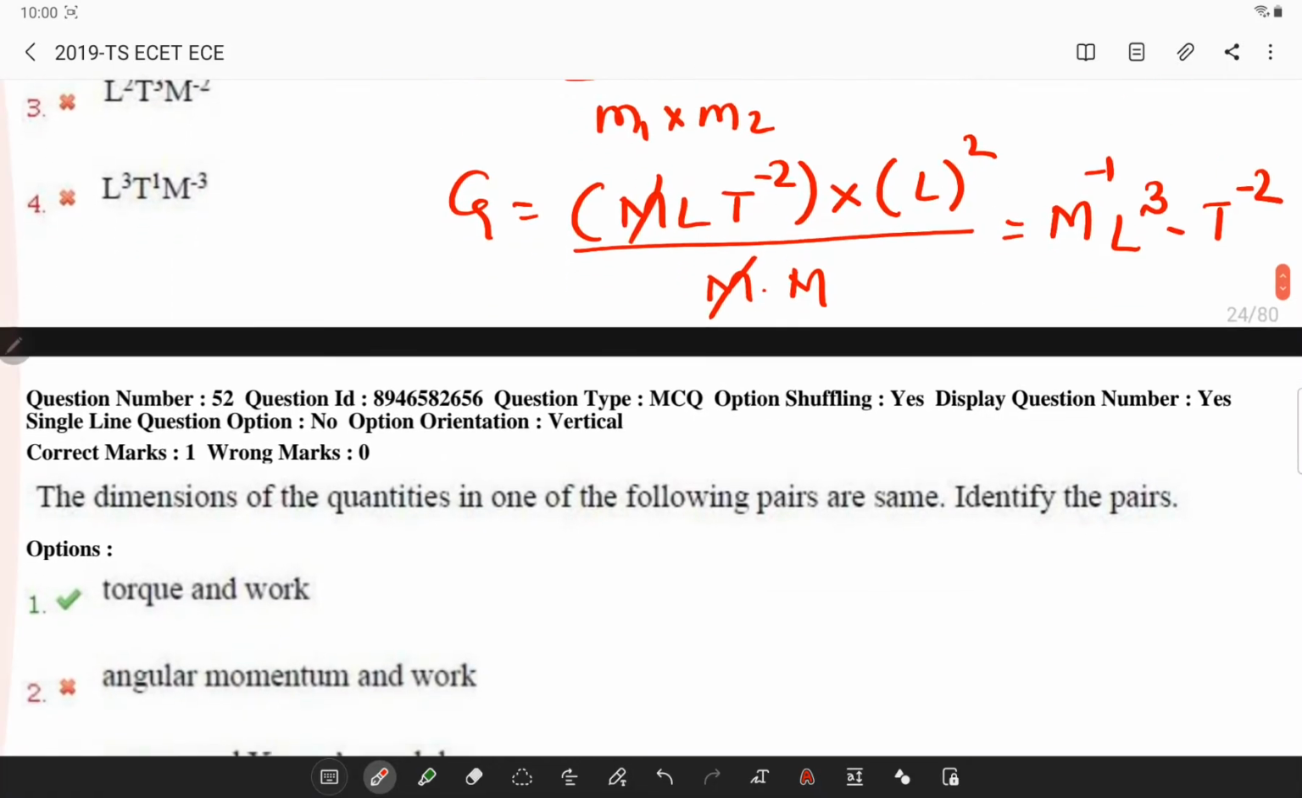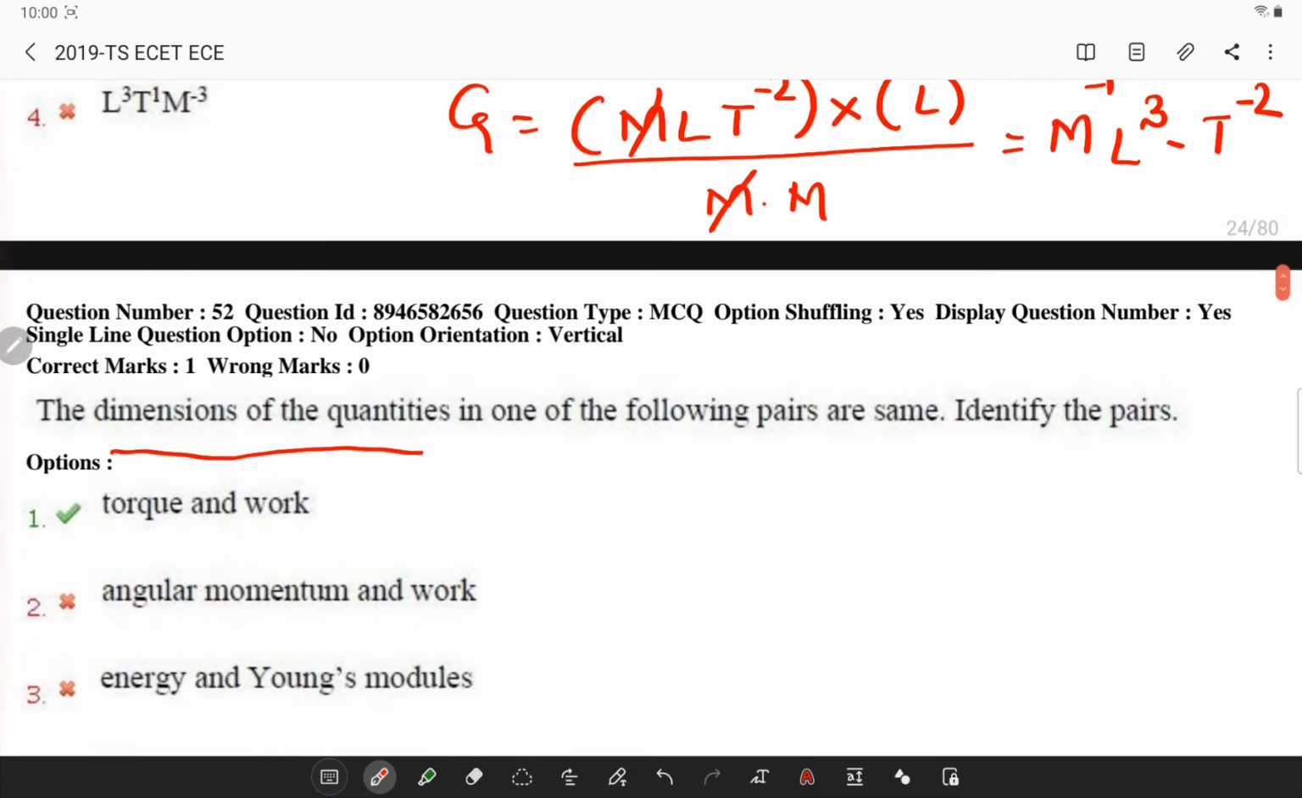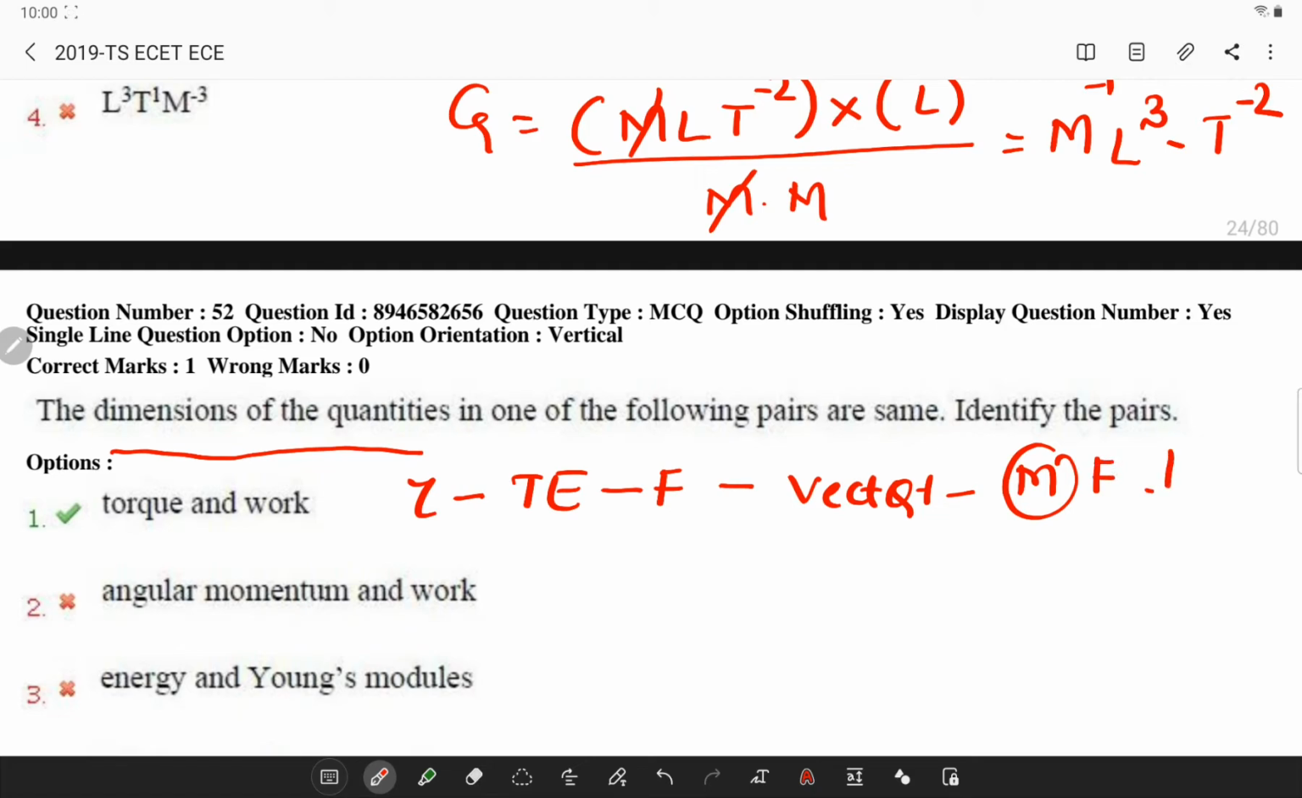Next, the dimensions of the quantities in which of the following pairs are same. So if you observe, what is torque? Torque is the turning effect of force and is a vector quantity. Also remember, it depends on the magnitude of the force and its perpendicular distance from the line of action. So what is the formula? Tau is equal to force, it is a vector, and distance.